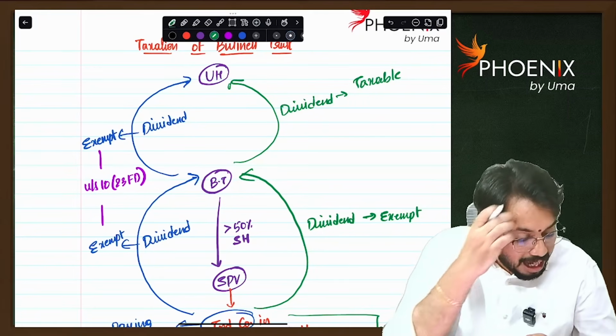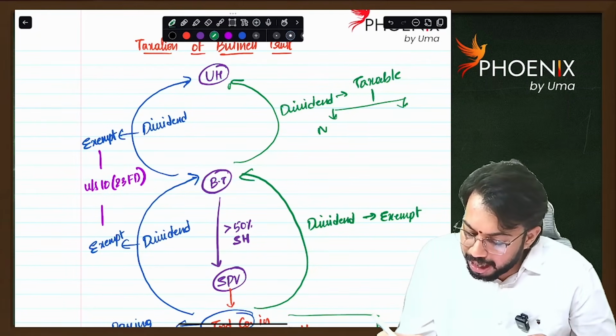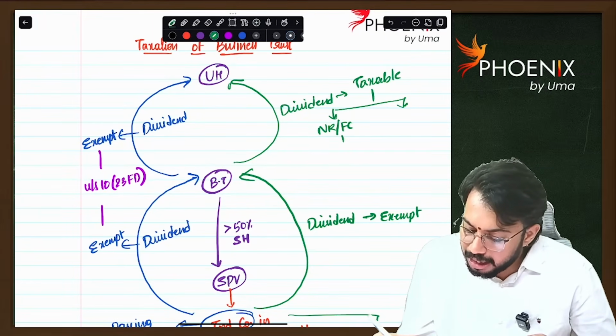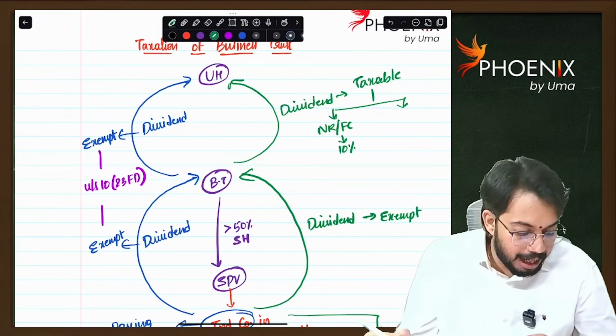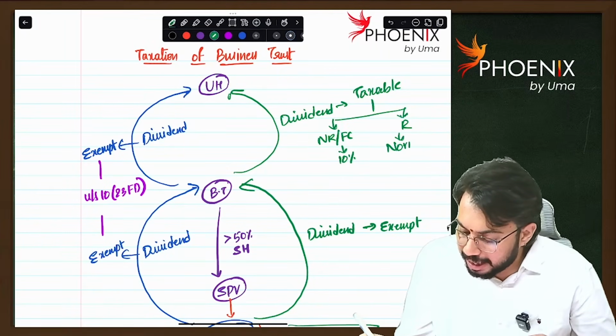Sir, what is the tax rate? If the unit holder is a non-resident or foreign company, tax rate applicable is 10%. If the unit holder is resident, then tax rate applicable is the normal tax rate.